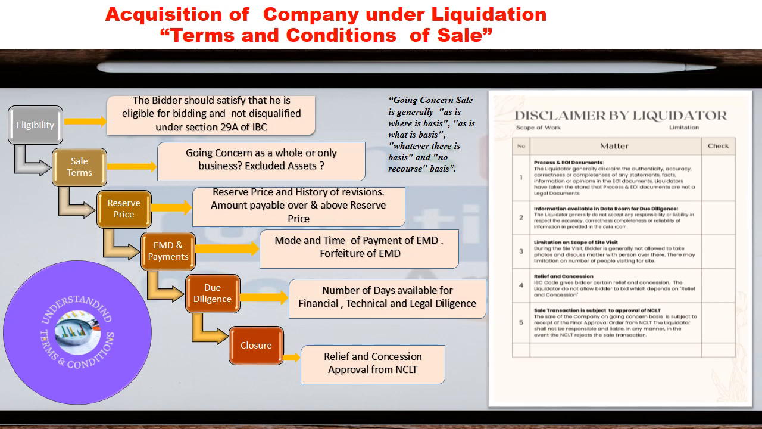Closure of transactions. The liquidator will issue a letter of intent for sale to the successful bidder after the end of the e-auction process. This document does not contain any relief or concession available under IBC. The bidder should carefully examine the disclaimer put by the liquidator. At this point of time, the bidder should give a list of concessions and reliefs needed to the liquidator. The bidder should direct the liquidator to get such reliefs and concessions approved in the order of NCLT. It is important to note that such a sale is subject to approval of NCLT and the liquidator is not liable in case NCLT rejects the sale.